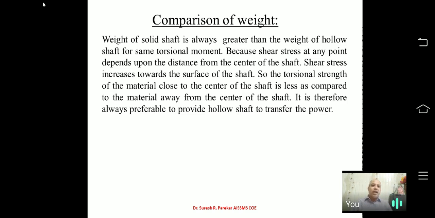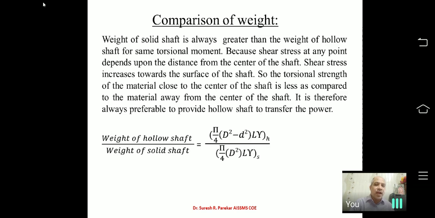Now solid shafts are always preferable, because the weight required is less, because we have seen that in a solid shaft the average stress is always greater than the average stress of a hollow shaft, because for a solid shaft the shear stress is 0 at the center and maximum at the outer side, but in a hollow shaft the material near the center is not there, and therefore you are going to get the hollow shaft as economical.